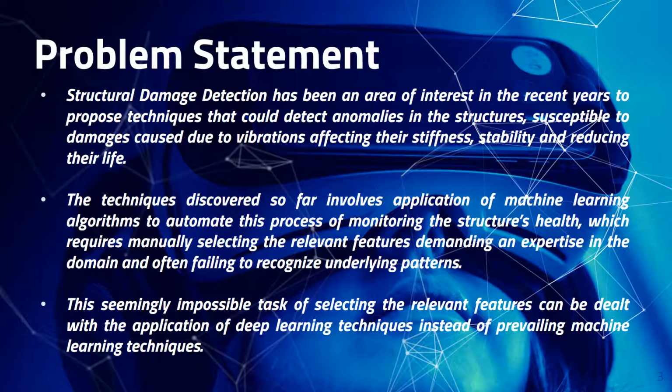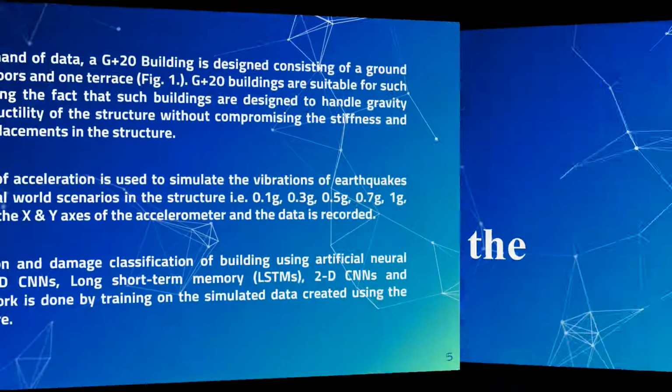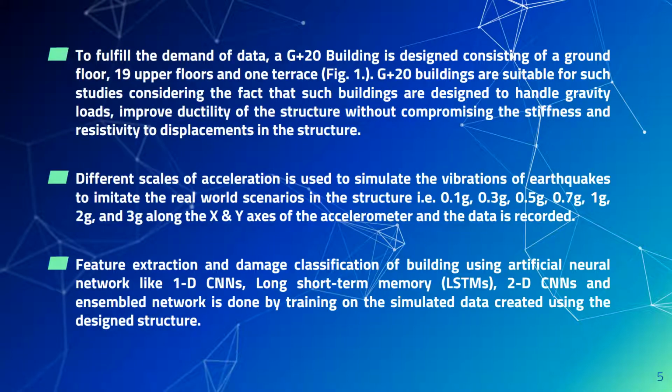This seemingly impossible task of selecting the relevant features can be dealt with by applying deep learning techniques instead of prevailing machine learning techniques. Solution to the problem. First, to fulfill the demand of data, a G+20 building is designed consisting of a ground floor, 19 upper floors and 1 terrace.